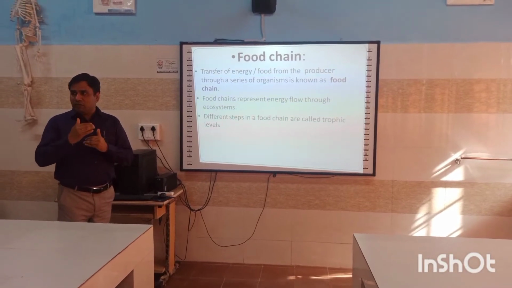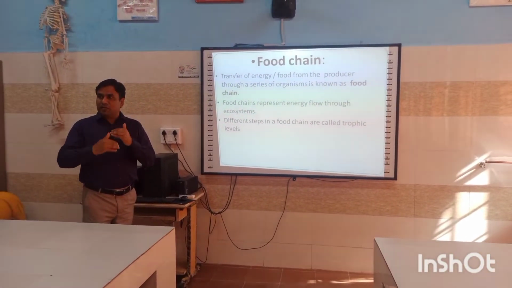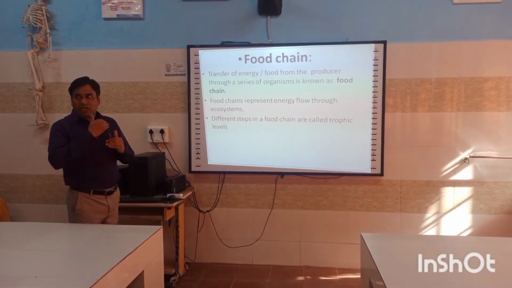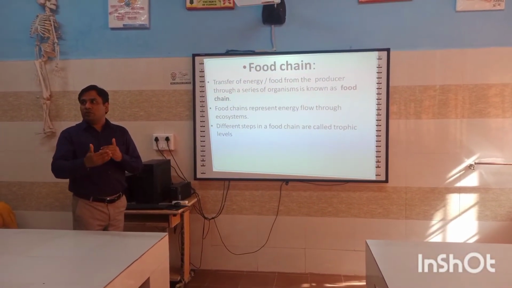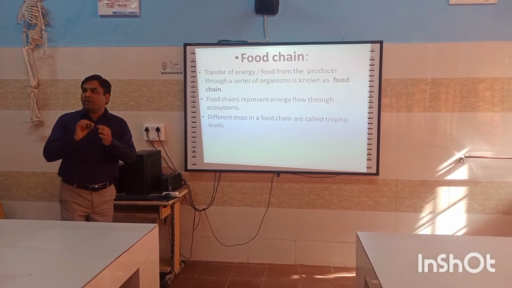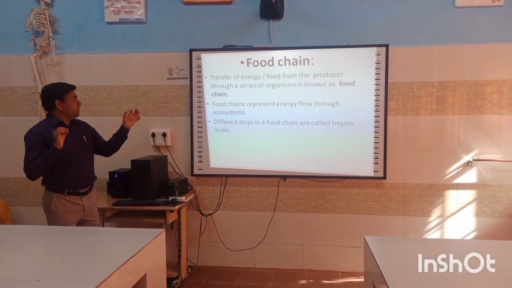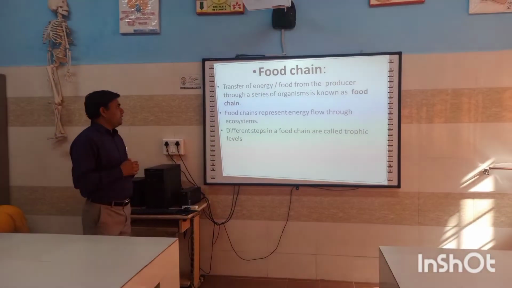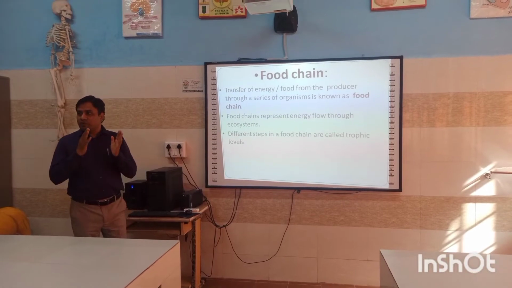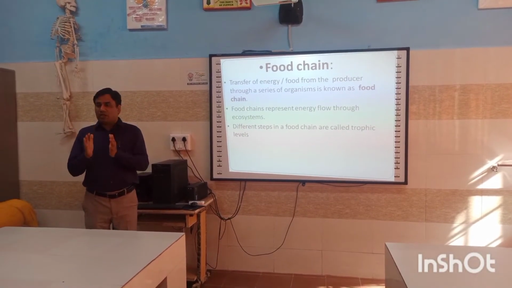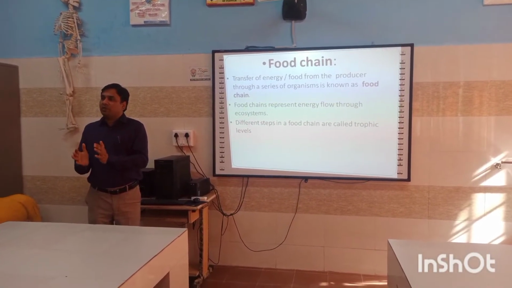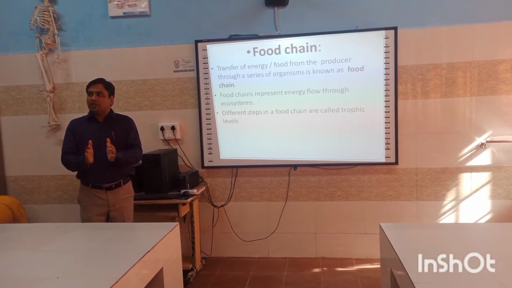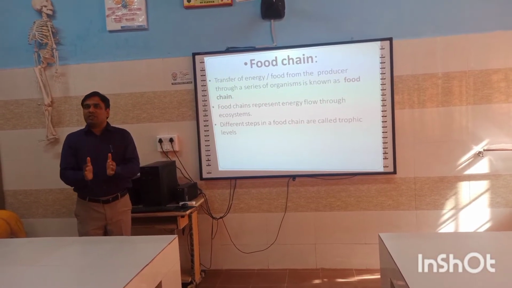That is, the transfer of food, in the form of energy, from one trophic level or one organism to another organism is called a food chain. A food chain represents energy flow through the ecosystem, and the different steps in a food chain are called trophic levels. Any single step, suppose grass, is itself a trophic level. Grass eaten by any herbivore, like a rabbit, is also a trophic level. Then further steps are also mentioned as trophic levels.